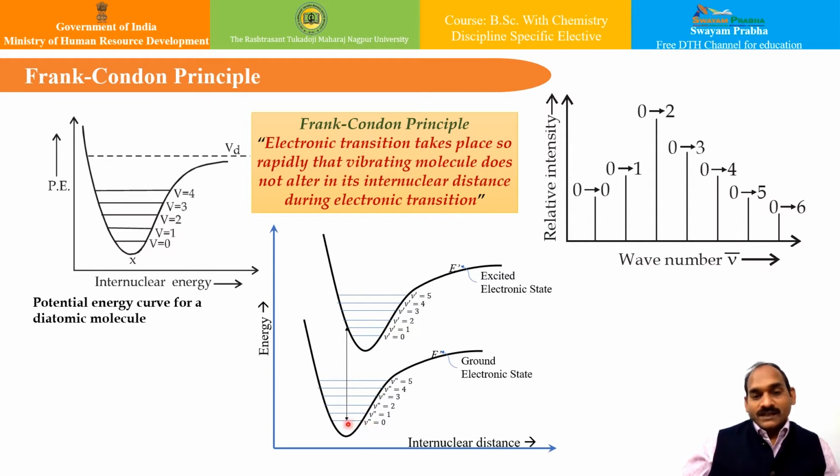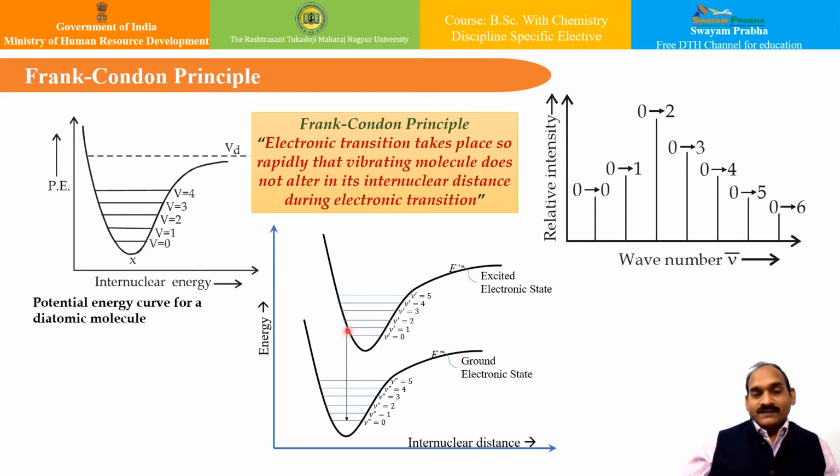If you try to see here, this is the ground state, this is the electronic state. Now, basically, when we study electronic spectra, there are three possibilities. When UV or visible light absorption takes place in a molecule, there are basically three things. In the ground state, the bond length is in this range at vibrational levels, and they can be shown like this. Okay. Now, as the molecule absorbs energy, there are three possibilities.